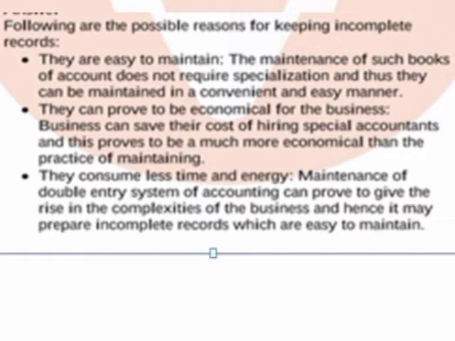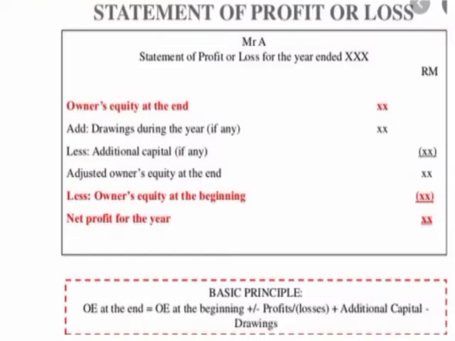And in this way also, if a businessman is following this method of recording transactions, calculating the profit and loss is very easy. To ascertain the profit and loss, the proprietor is just looking into the capital in the beginning and capital at the end, and by comparing these two things they can come to know about the profit and loss. There are two methods to calculate the profit and loss. Number one is the statement of affairs method and number two is the conversion method. We will discuss first of all the statement of affairs method.